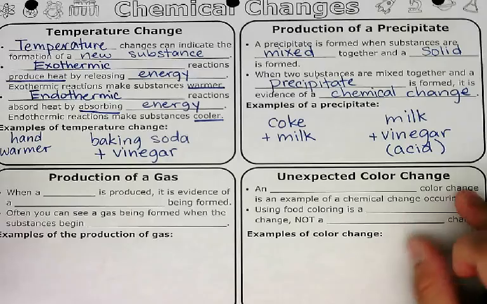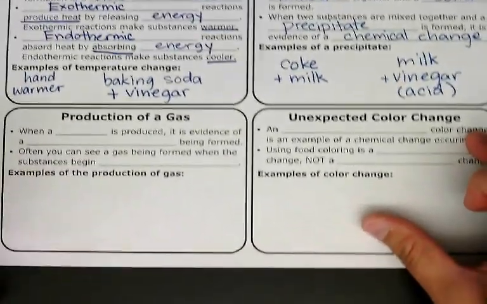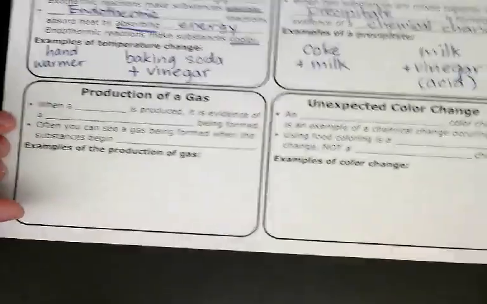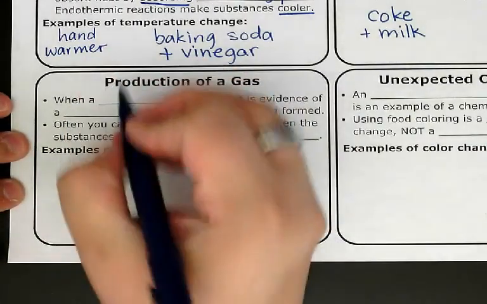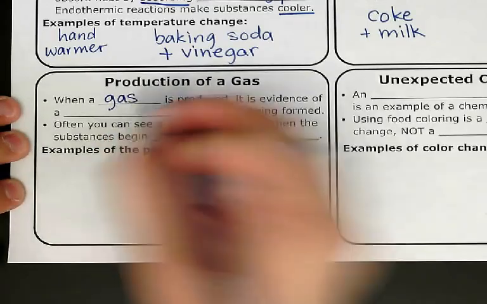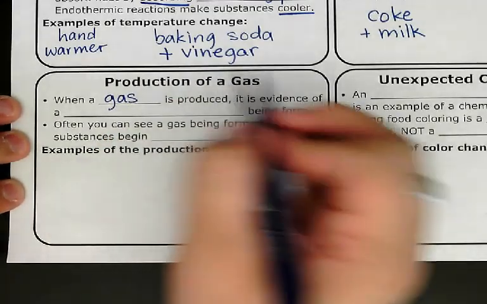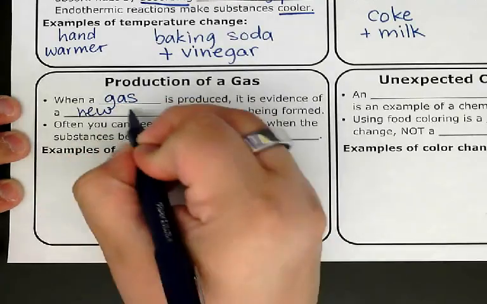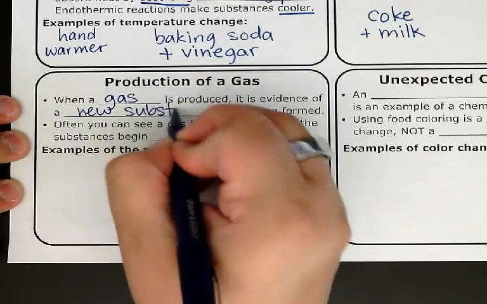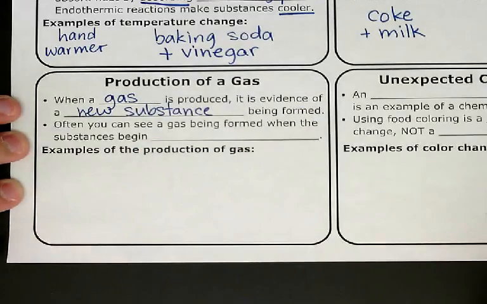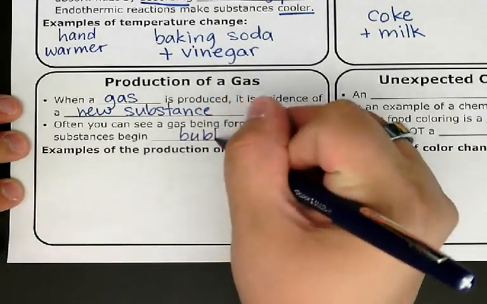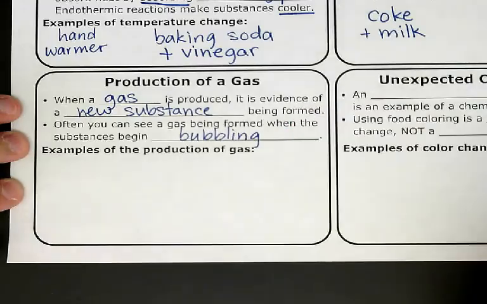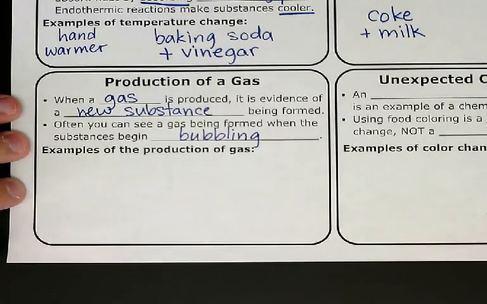We're going to go down to production of gas. I'm going to zoom in a lot right here. So a production of a gas is when a gas is produced. It's evidence of a new substance being formed. Often you can see the gas being formed when the substances begin bubbling. We talked about this just a second ago in vocabulary. Gas equals bubbles.